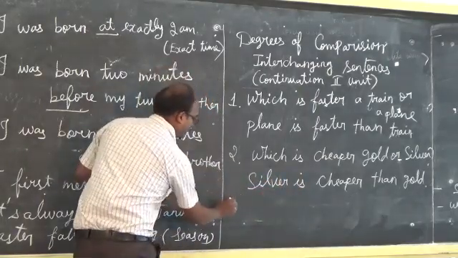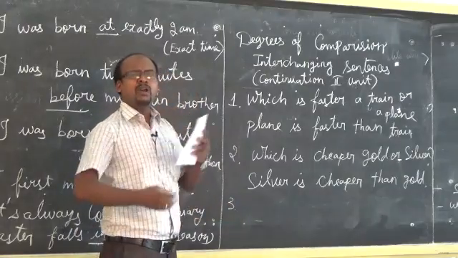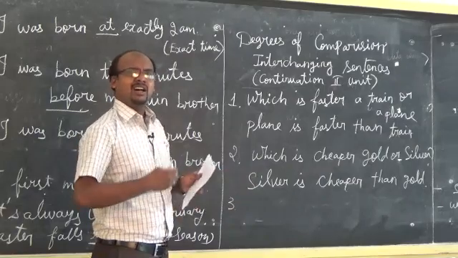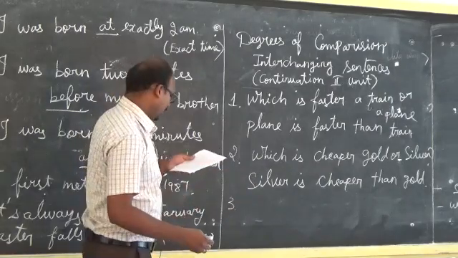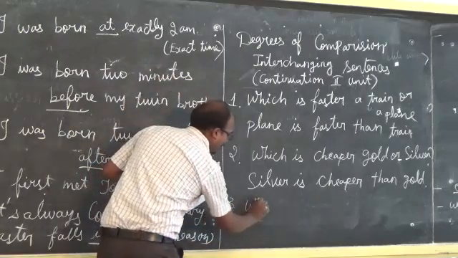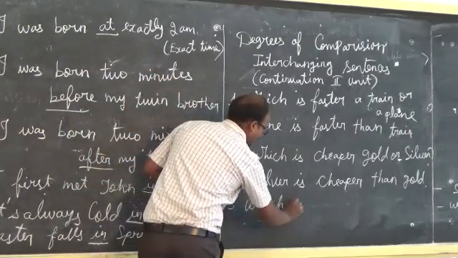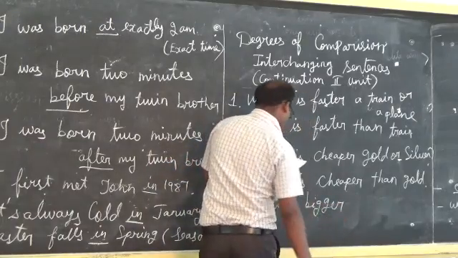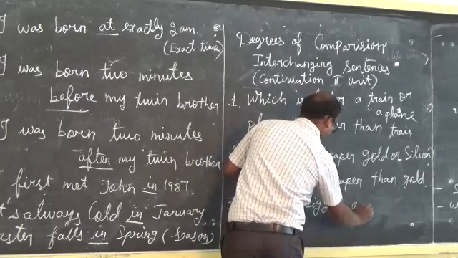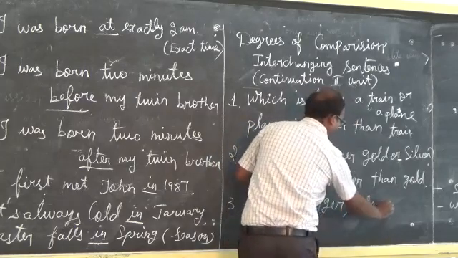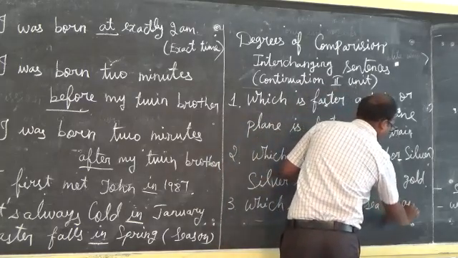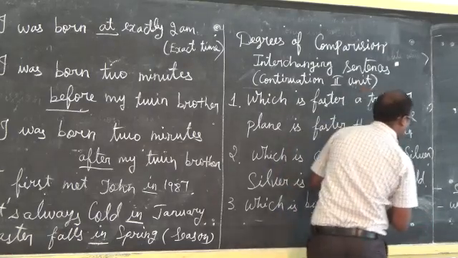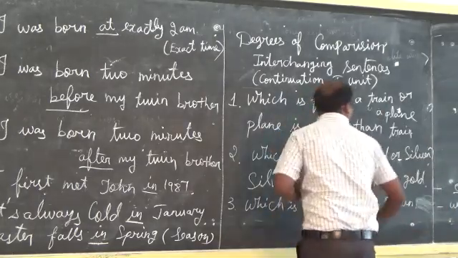Okay, next. In your book, more examples are given. I will just take a few; the remaining you work out. Third one: which is bigger? Which is bigger, a sea or an ocean? A sea or an ocean?